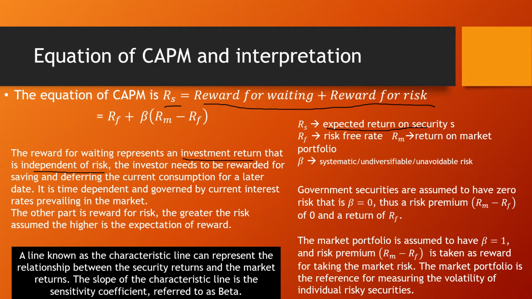So the investor needs to be rewarded for saving and deferring current consumption to a later date, not now. So it is time dependent. Obviously, he or she is waiting, and it is governed by the current interest rates prevailing in the market. He or she will get returns based on the current interest rates prevailing in the market.